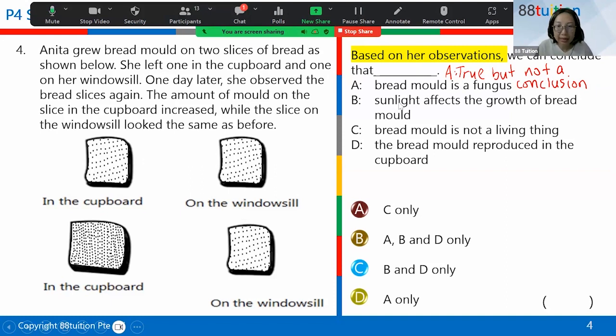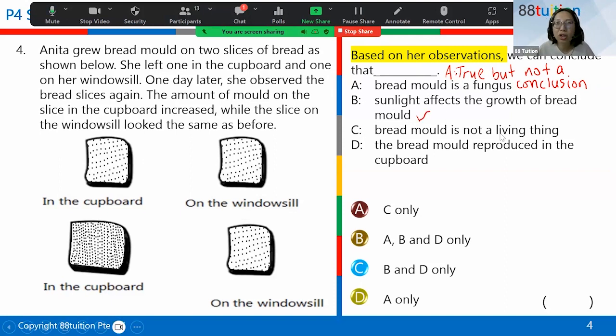Now B, sunlight affects the growth of bread mold. It is true. The bread on the windowsill has more sunlight. The bread in the cupboard has less sunlight. So it's about how much sunlight you have on the bread. So sunlight affects the growth of bread mold. So it is true.